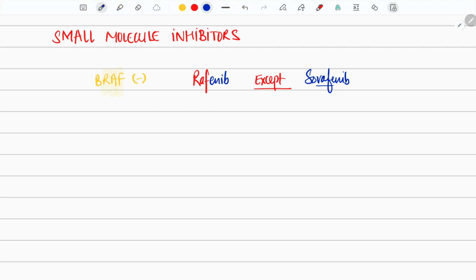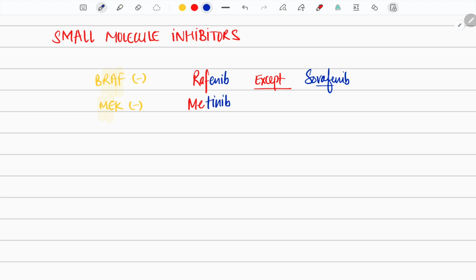Okay, next is MEK inhibitors. In this MEK, M and E are very important, and this M and E gives you metinib.